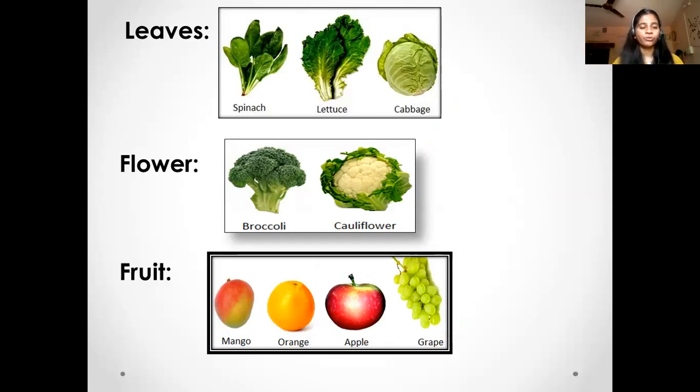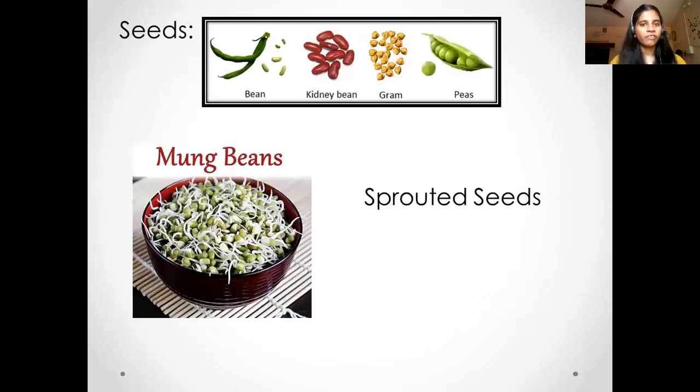Then you have some fruits. Actually, there are many fruits which are edible. You have mango, orange, apple, grapes, okra, brinjal. All these are fruits which are edible. So these are the main parts of the plant which are edible. Apart from these, even seeds are edible. In seeds, we have beans, kidney beans, gram, peas. All these are the edible seeds which we humans can consume.